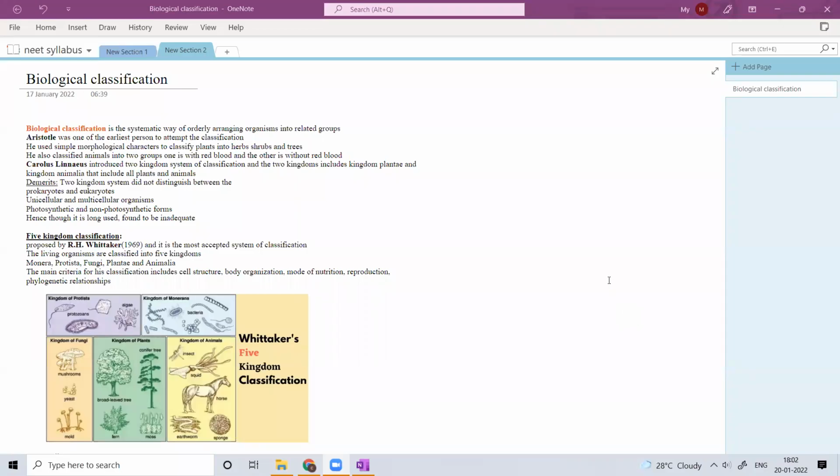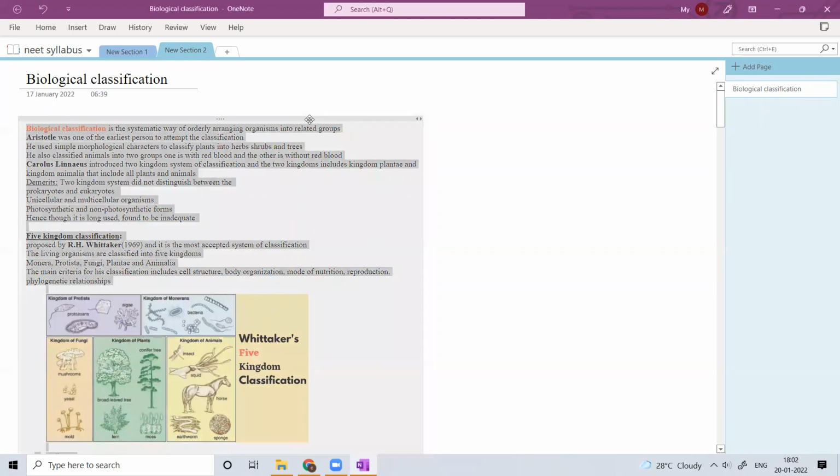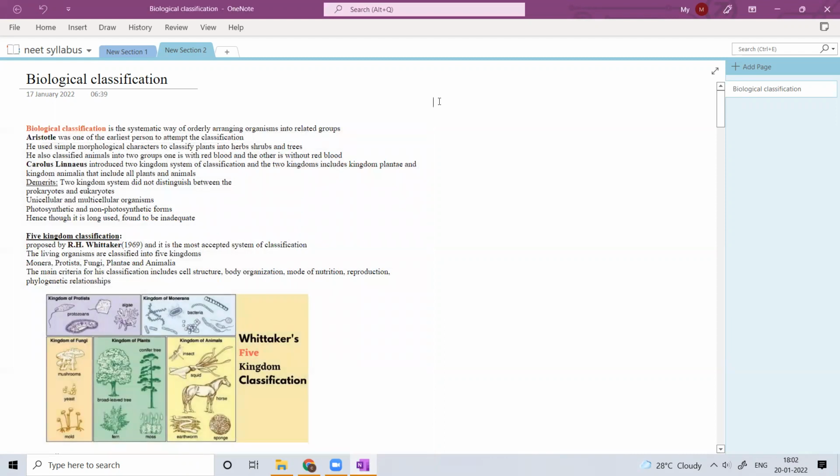So, what is biological classification? We already discussed what exactly biological classification is. Basically, biological classification is the thing which is related to classifying living organisms. We already discussed what is living, what exactly is meant by living, and what are the factors that make one organism live. What are the differentiating features of a living organism? What are the characteristic features?